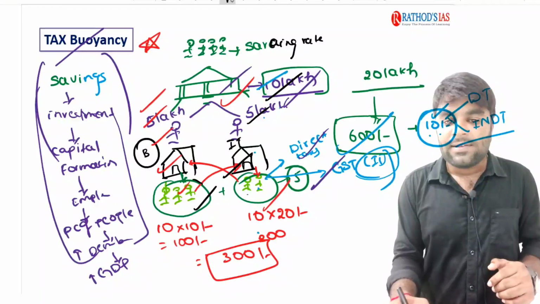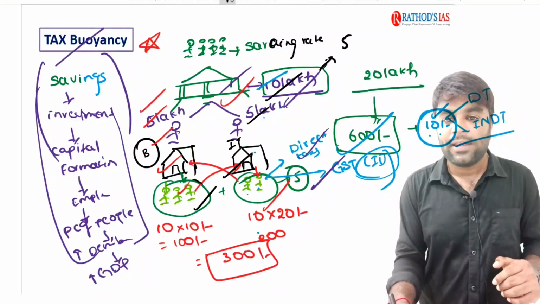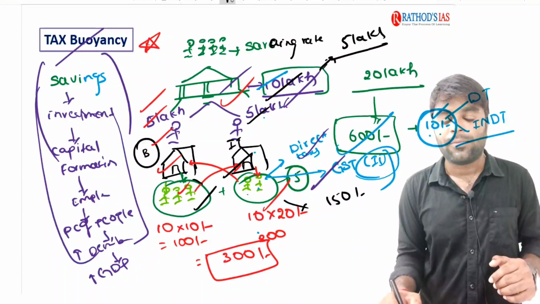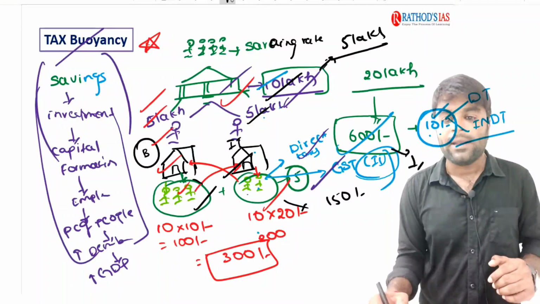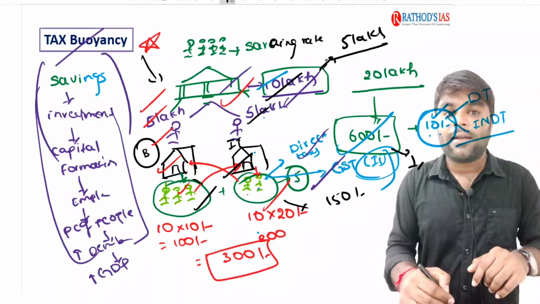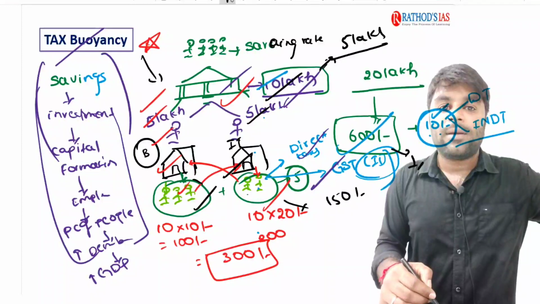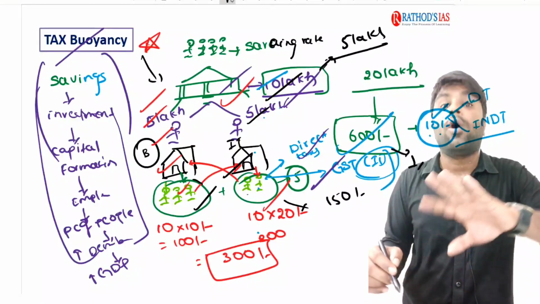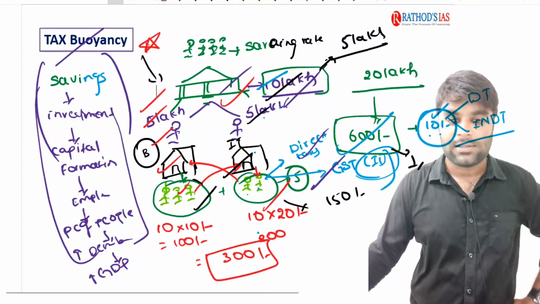Or if the savings rate falls, say for example, in this above example, if the investment falls to 5 lakh rupees, automatically the GDP might fall to 150 rupees and the taxes for the government also might decrease, right? In such a way, due to the automatic reasons in the economy, the tax revenue for the government may be increased or decreased. This is called change in tax revenue automatically. I hope you understood this.